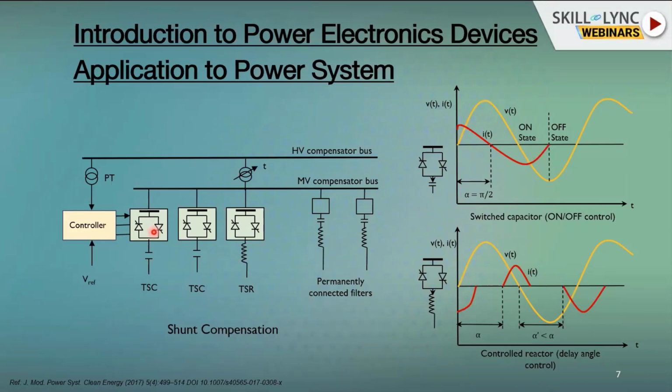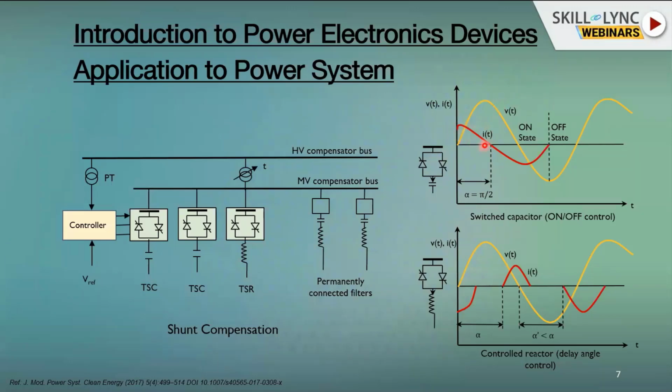Here the alpha angle is not continuously controllable, because we have a capacitor voltage always available. When we switch on the capacitor, when we turn on this thyristor, we need to do it so that we don't have any transient voltage coming across it. So we need to turn on at a time when this capacitor voltage and this bus voltage are more or less very close to each other. During that period, we will turn on these thyristors, and then the TSC will come into the picture. This is a waveform that we can see. When we add a capacitor, we know that there will be a leading power factor, which means that the current leads the voltage.